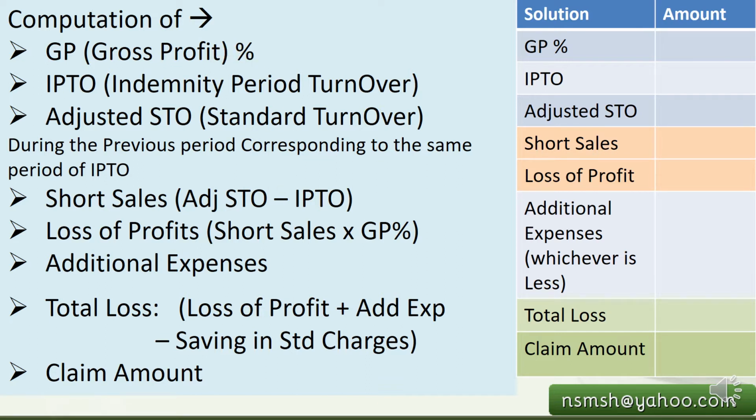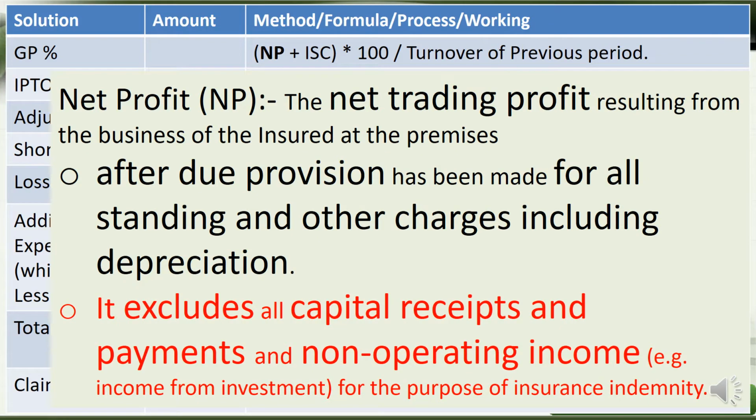Then additional expenses, then total loss is calculated again based on the loss of profit plus additional expenses minus savings in standard charges, which will be given in the question or will be available in the company. Then the claim amount will have to be calculated. For all these things we have the formulas in the template. We will see that and then apply it with examples to understand it very well.